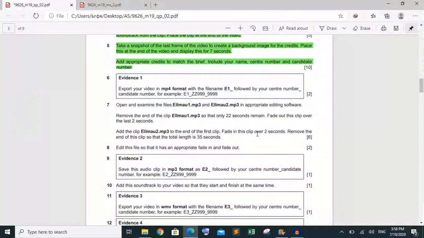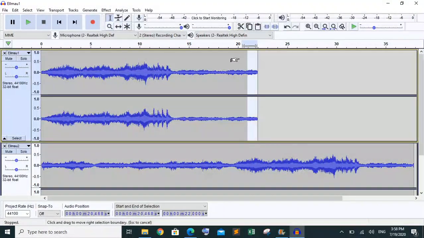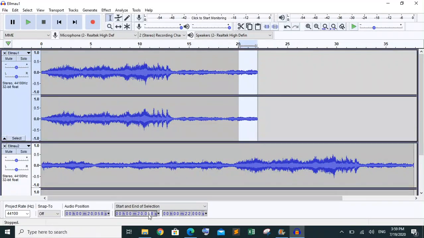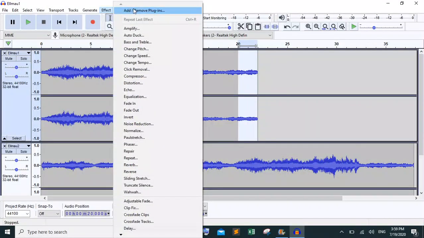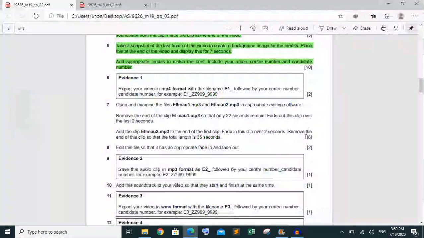Then what is he saying I have to do? Fade out the clip for the last 2 seconds. So what am I going to do? I'm going to make it from the last 2 seconds, so it is starting from 20 seconds to 22. So I'm going to make it fade out. For that purpose I will go to Effect, and this is the fade out option. This one is done. This task is done.